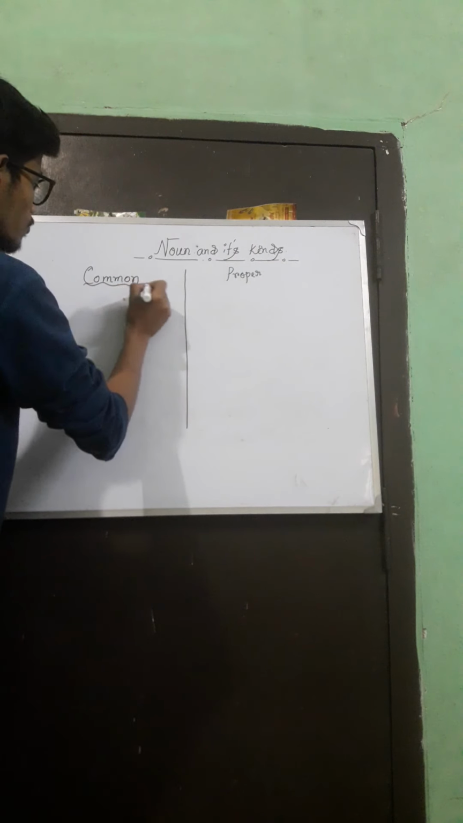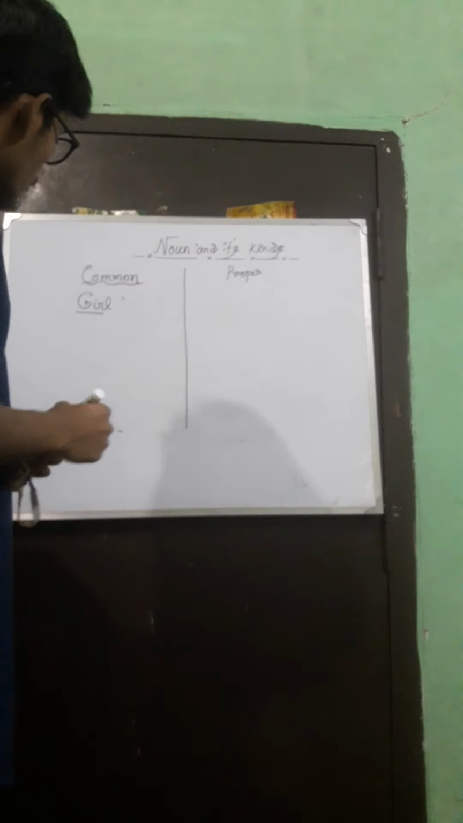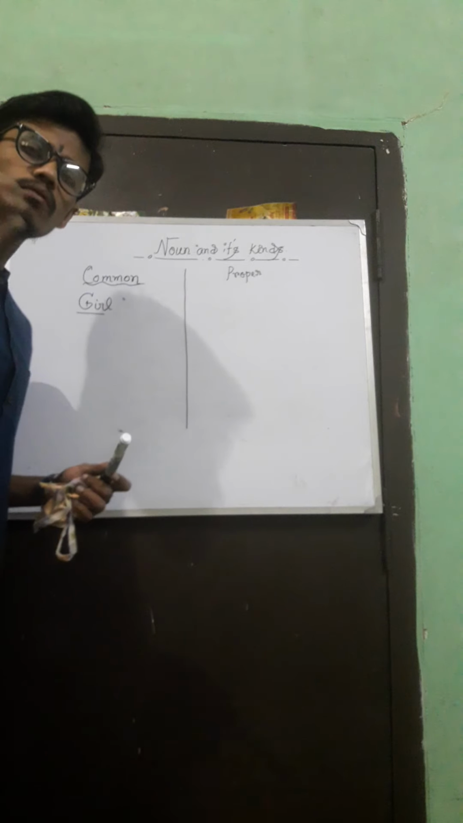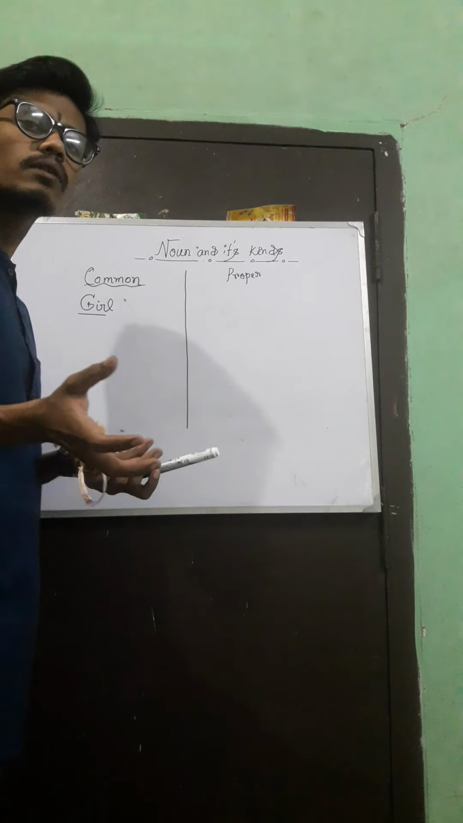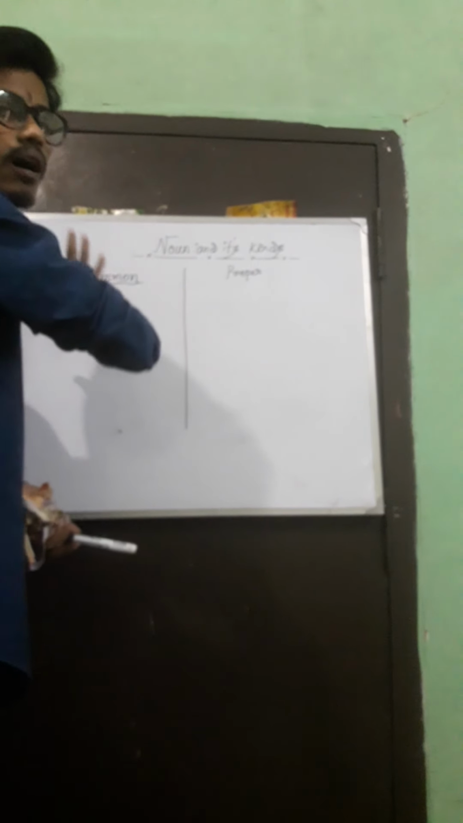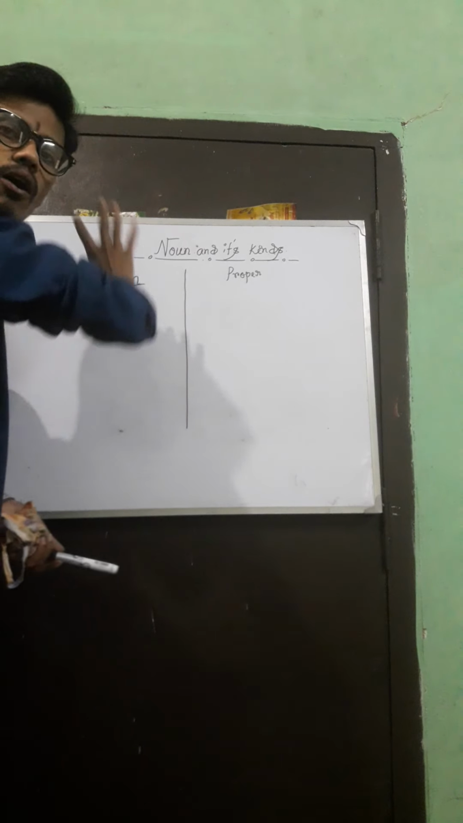Suppose I say the word girl. When I write or say the word girl, you do not have any particular girl in mind. You cannot say the name of a particular girl, because it suggests all the girls of the world.